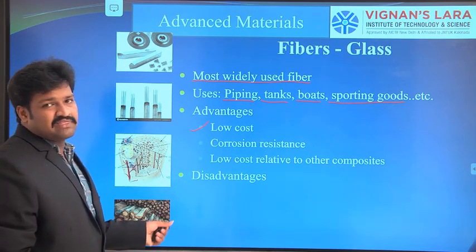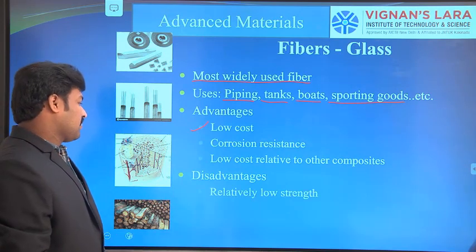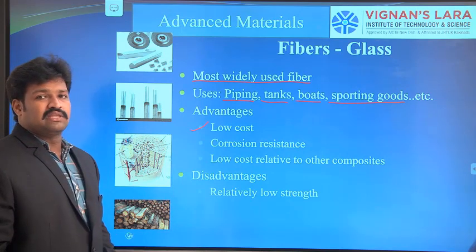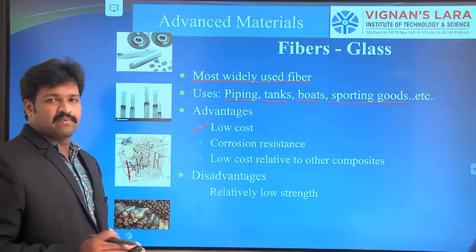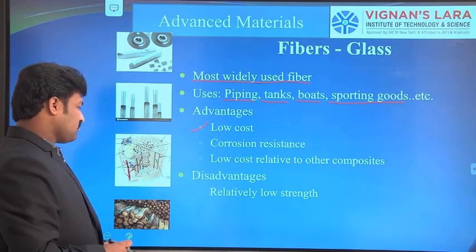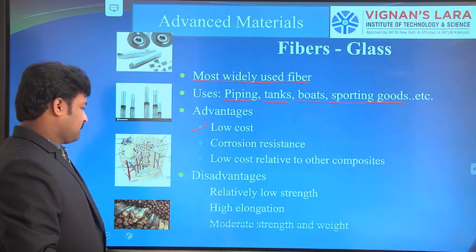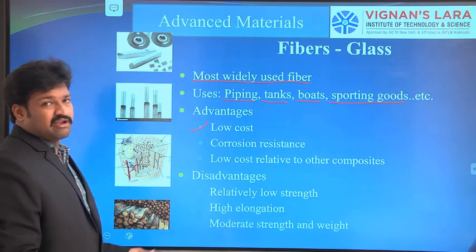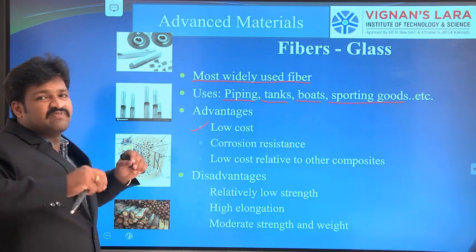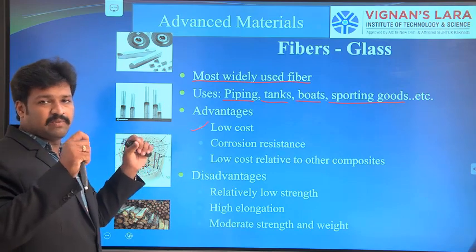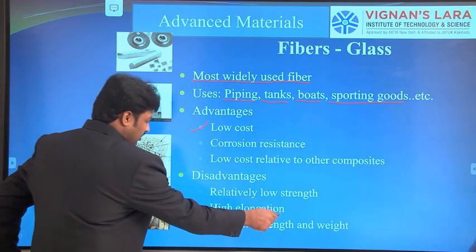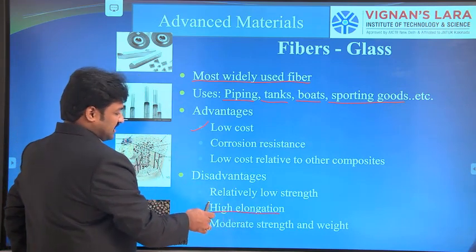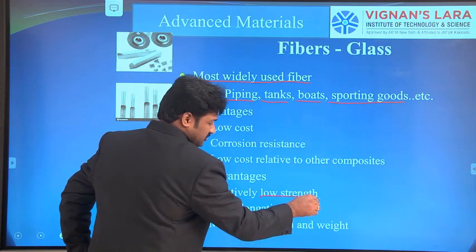Along with the advantages, there are some disadvantages. Relatively low strength: the strength of glass fibers is less compared to aramid as well as carbon fibers. Next, high elongation. Glass fibers are very sensitive; if we apply load, they can stretch, so they have high elongation. So they have low cost and also low strength.